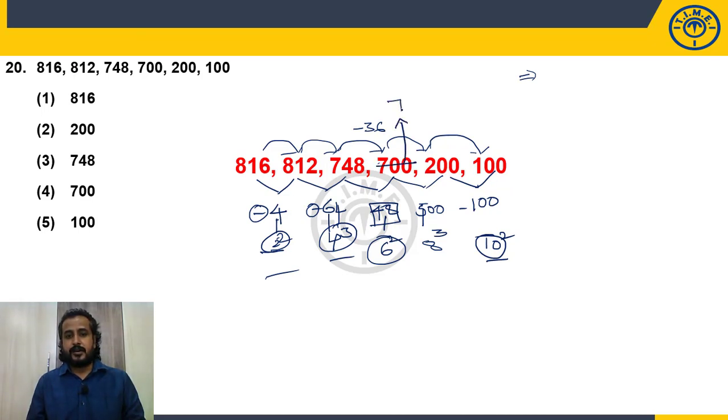Instead of 700, what is required in its place? 712. If it is 712, next it should follow the logic of minus 8 cube. 8 cube is how much? 512. So 712 minus 512 is how much? 200, perfectly matching. So the wrong number in the series is 700. The correct number is 712. What is the logic? Decreased by 2 square, 4 cube, 6 square, 8 cube, 10 square. Consecutive even numbers, alternately square and cube. So the wrong number is 700. Choice 4.